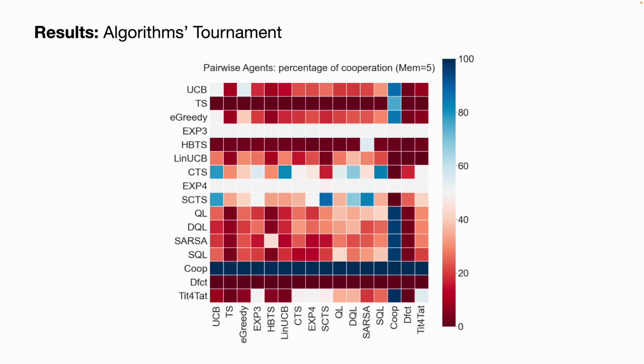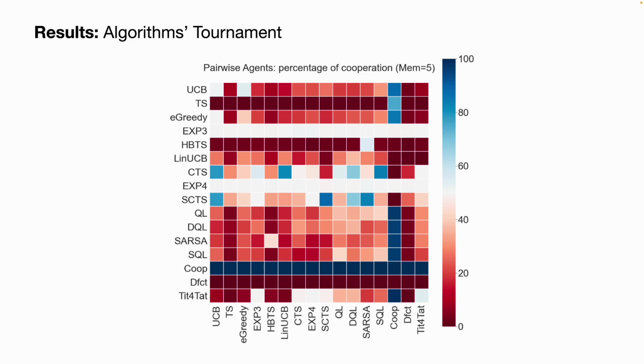And then we also have 4 reinforcement learning algorithms. The first one is the Q learning algorithm. We also have the double Q learning algorithm, SARSA, as well as split Q learning, which is the 2-stream human behavior agent that we proposed. And finally, we have 3 handcrafted versions, where you can either cooperate in all rounds, or you can defect in all rounds. And then you can also do tit for tat, a popular strategy that is supposed to offer some sort of optimality in empirical settings, where you basically mimic what your opponent played in the last round.